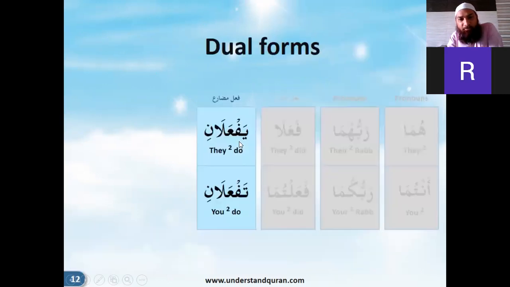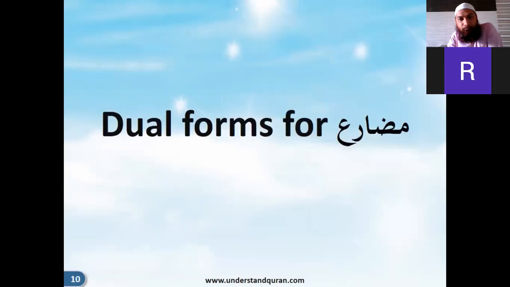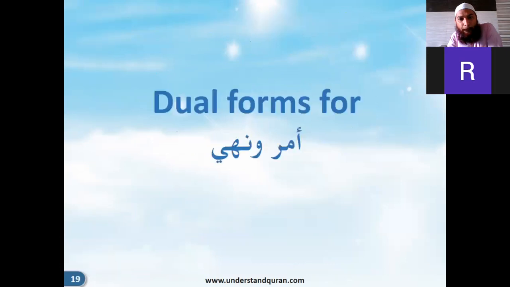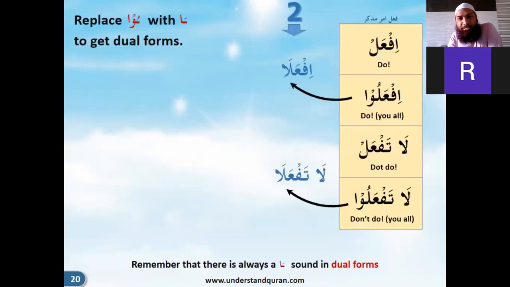I think if you write it a couple of times, it will become easy. And the order is also simple. If'al, if'ala, if'alu, la taf'al, la taf'ala, la taf'alu. Write it in this order only.